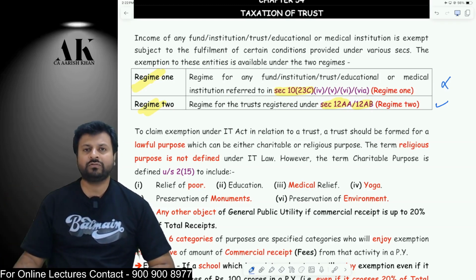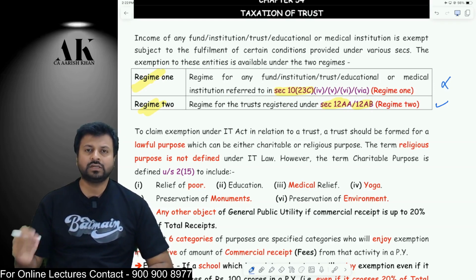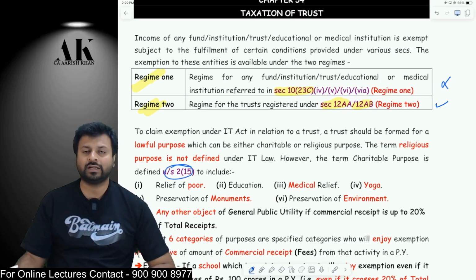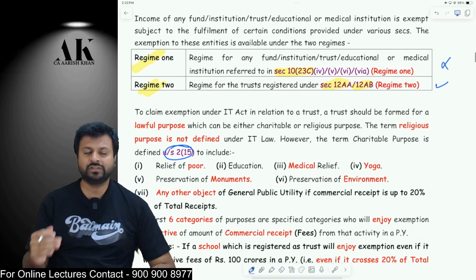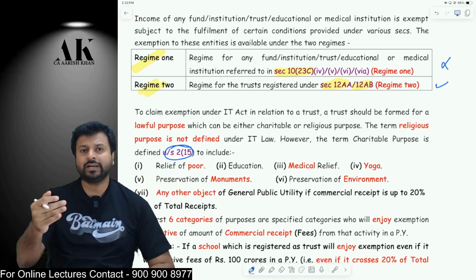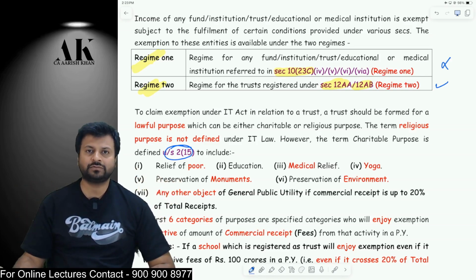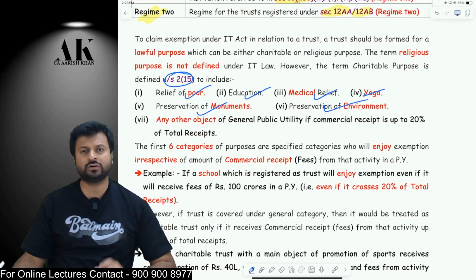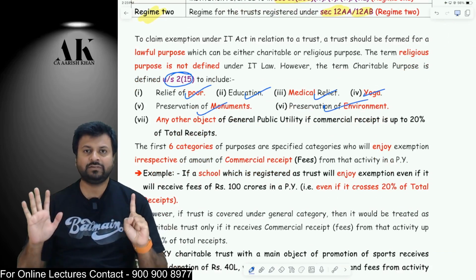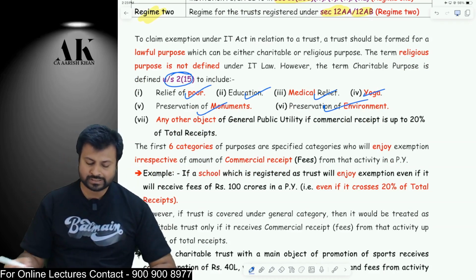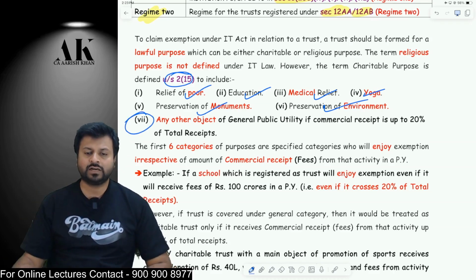Therefore, we are more focusing on the definition of charitable purpose. So what do we mean by the term charitable purpose? It is defined under section 2(15) in an inclusive manner. It includes 7 items, out of which 6 items are specific items and the 7th item is a general item. Okay, let me talk about the first 6 specific items first. Charitable purpose includes relief of poor, education, medical relief, yoga, preservation of monuments, preservation of environment. These 6 items are specific items covered under the definition of charitable purpose, but there is one 7th item also which is a general point. Any other object of general public utility.